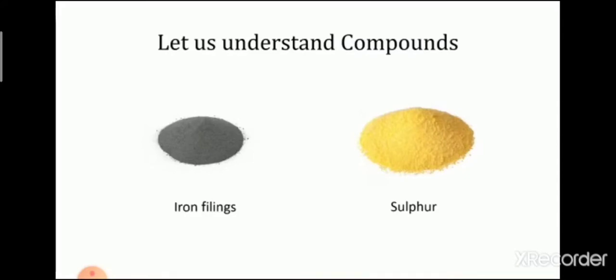Take two evaporating dishes. Take 7 grams of iron filings in the first dish and 4 grams of sulfur in the second. Take a horseshoe magnet near the matter in both the dishes and observe. Also observe the color of the matter.